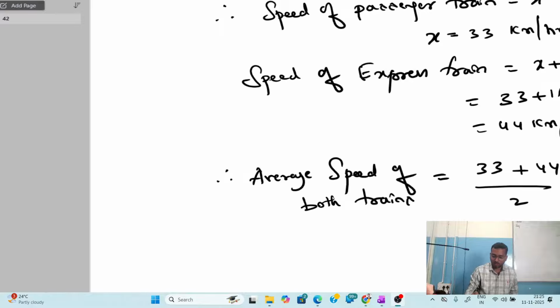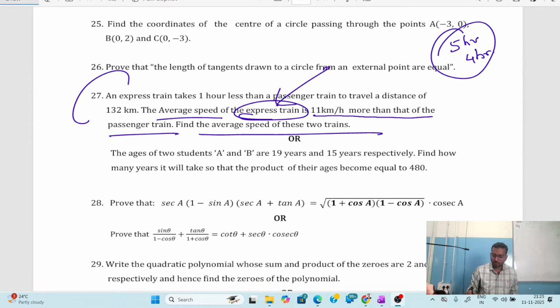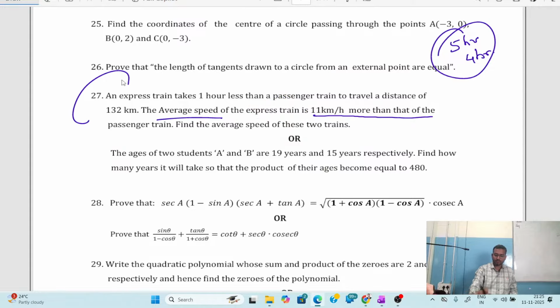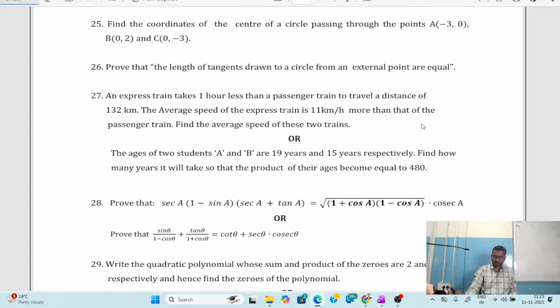Okay. Now let me proceed with the next question, which is on the screen. So the question is given here as the ages of two students A and B are 19 years and 15 years respectively. Find how many years it will take so that the product of their ages become equal to 480.